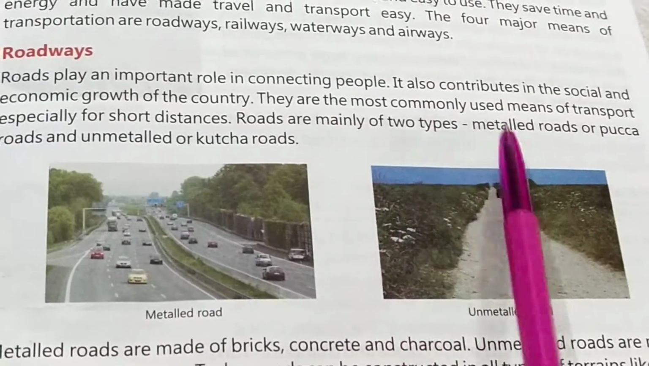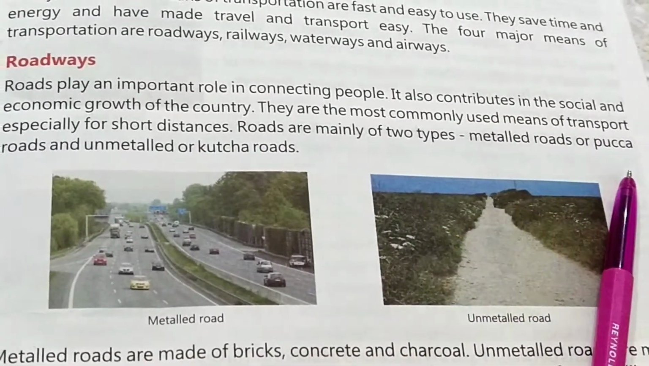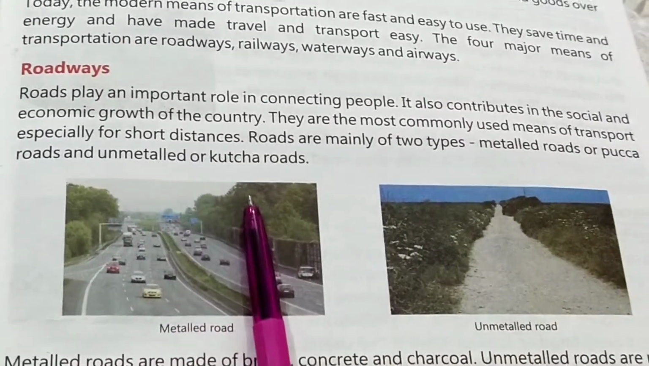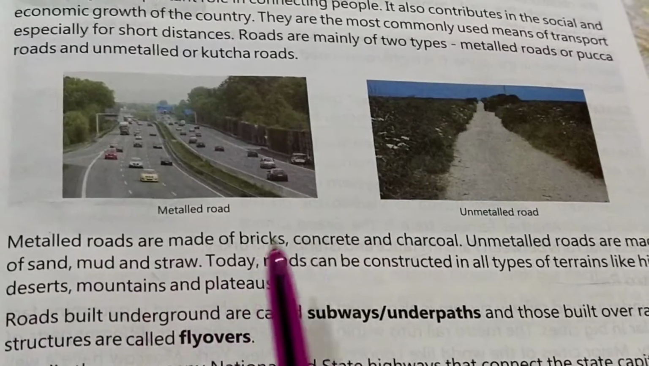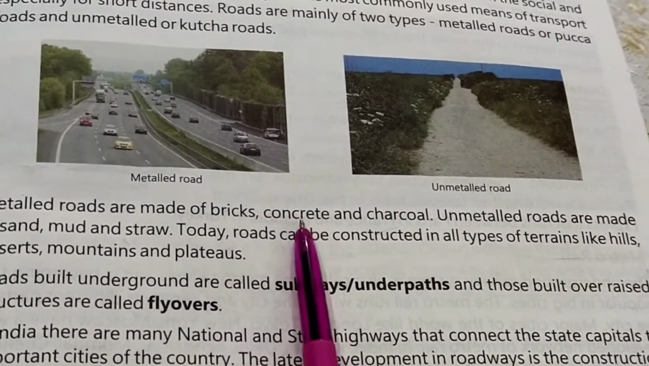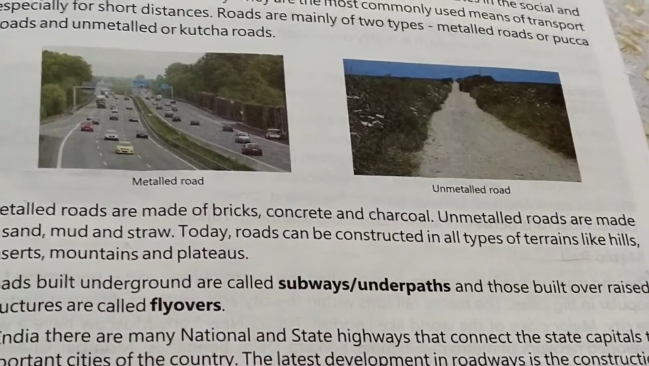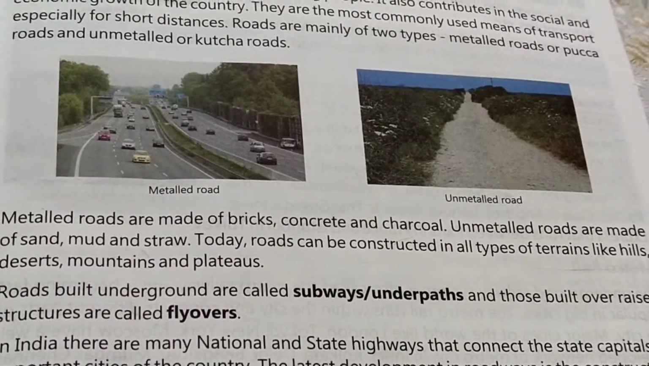Roads are mainly of two types. One is the metal road, which is also called a pakka road, and the other is the unmetal road, which is also called a kacha road. Metal roads are made of bricks, concrete, and charcoal. Unmetal roads are made of sand, mud, and straw.